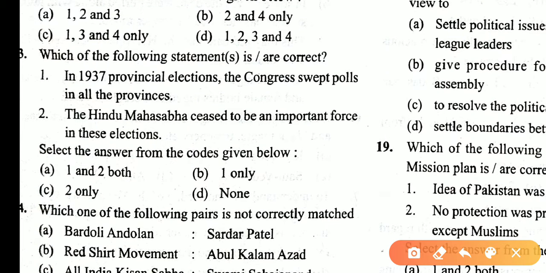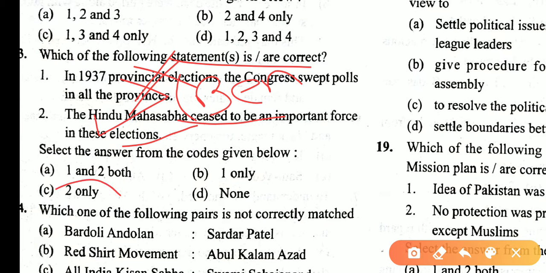Which of the following statements are correct? In the 1937 provincial election, the Congress swept the polls in all provinces. This statement is incorrect because in Bengal and Punjab, this is not true. So first statement is incorrect. Hindu Mahasabha ceased to be an important force in this election. Yes. So only two is the correct statement. So answer is C.